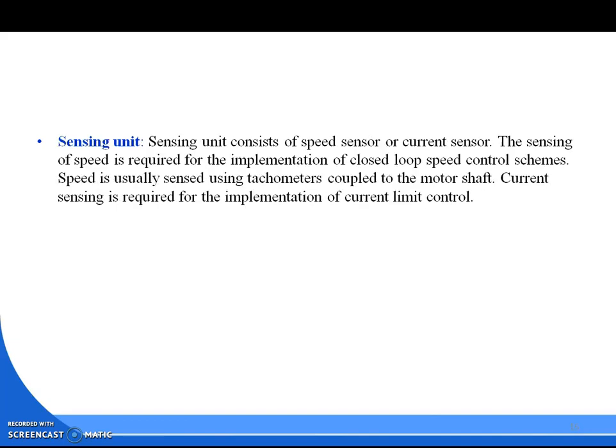Sensing unit. What is the sensing unit in the block diagram? The sensing unit consists of a speed sensor or current sensor. Speed sensing is required for the implementation of closed loop speed control schemes. Speed is usually sensed using a tachometer coupled to the motor shaft. Current sensing is required for the implementation of current limit control. So this is about the sensing unit.